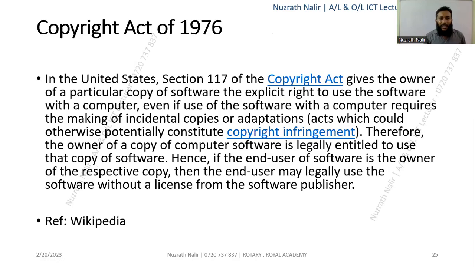So here, my dear students, is the Copyright Act of 1976. This is the Copyright Act, especially for IT terms and IT acts.